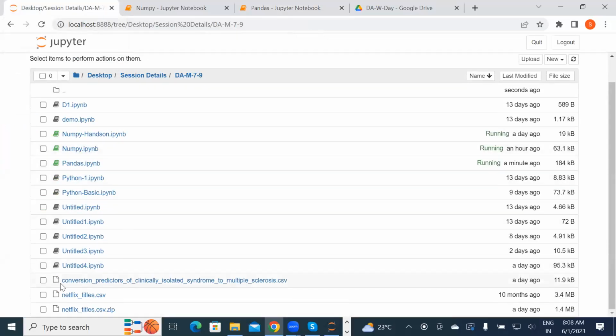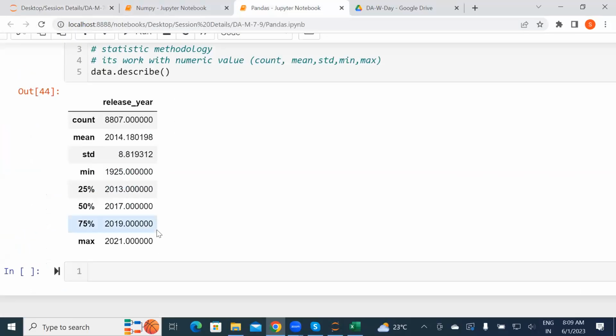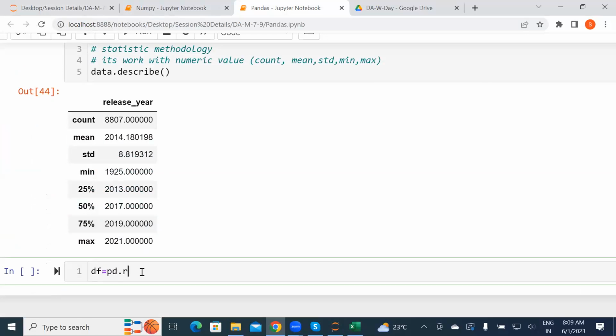Yes, there will be the database, conversion prediction. We'll see whether this database has two numeric values or not. If it is there, we can do this thing and we can see the changes on that. Yes, we can do all this. If you have 3, 4, it will divide the 3, 4 and give the value. I'm just reading this database.